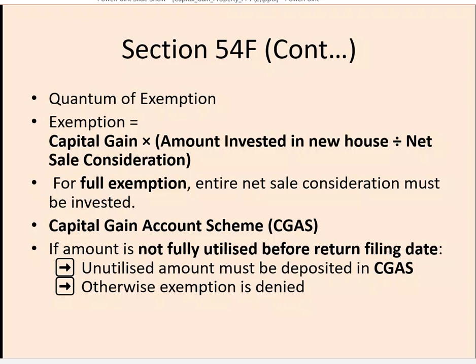And the last thing is the quantum of exemption. In this case, unlike section 54, the capital gain multiplied by the amount invested in the new asset divided by the net sale consideration is the amount of exemption given. So for full exemption, the entire net sale consideration must be invested in a residential house. The other condition which is common with section 54 is the Capital Gains Account Scheme option. If the amount is not fully utilized before filing the returns, then the unutilized amount must be deposited in CGAS, otherwise exemption is denied.